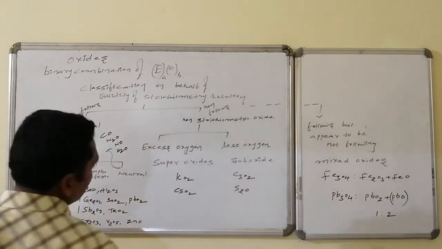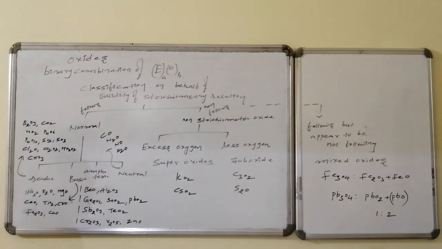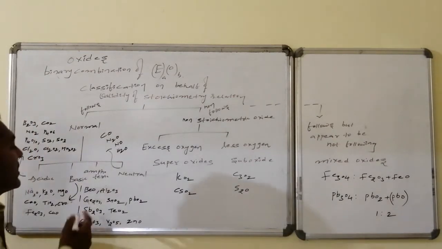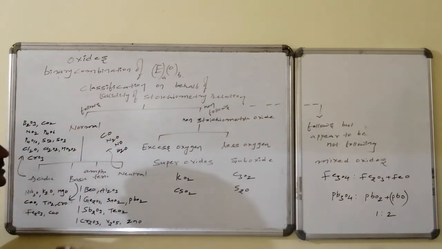Now there is a special and important case, that is amphoteric oxide, which readily combines with the acids as well as the bases. Suppose beryllium oxide, aluminum oxide, this is second group, this is third group.